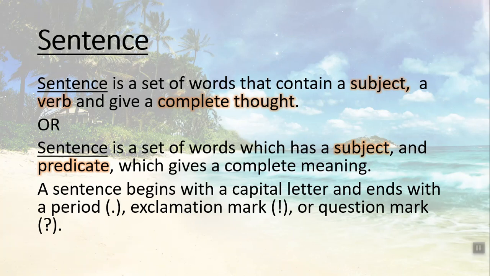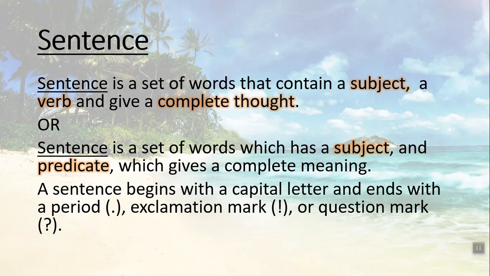So we define a sentence: a sentence is a set of words that contain a subject, a verb, and give a complete thought. A set of words that contain a subject, a verb, and give a complete thought, which is more important, meaning it conveys a complete meaning.